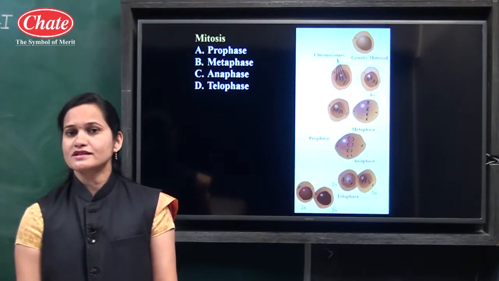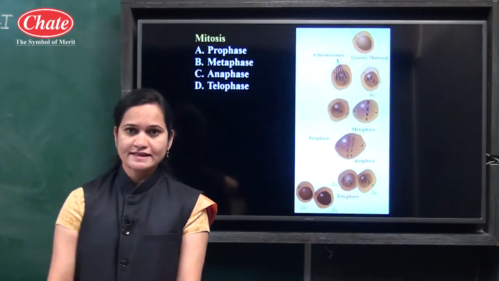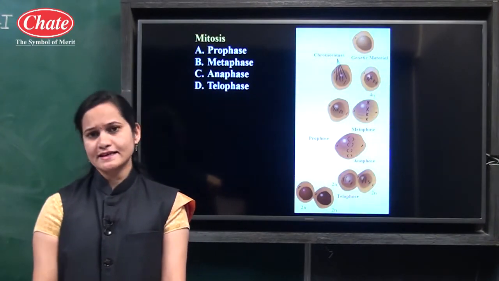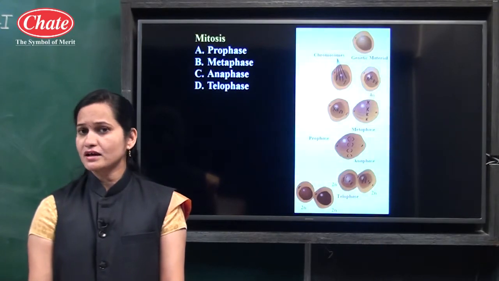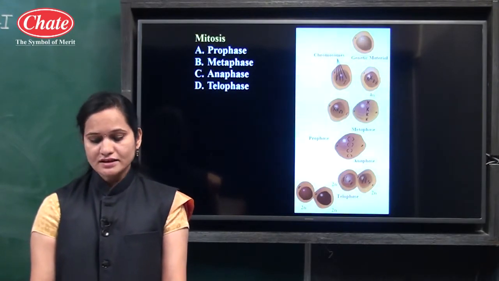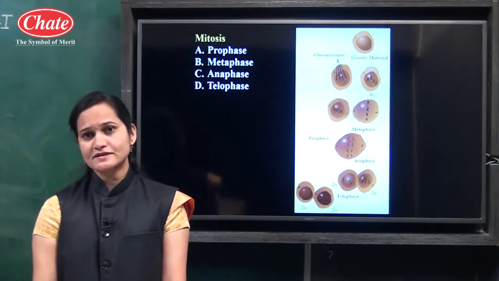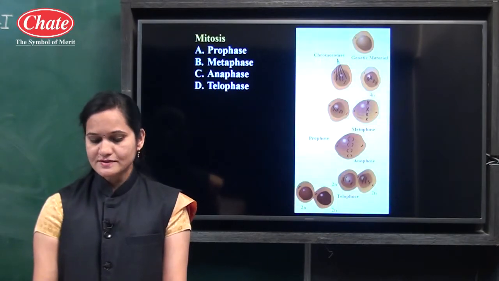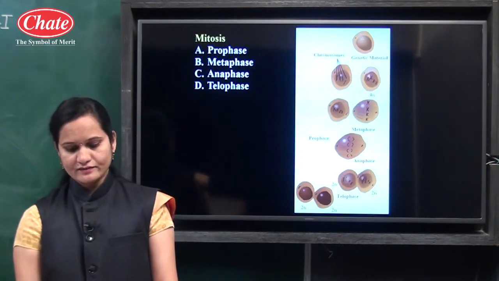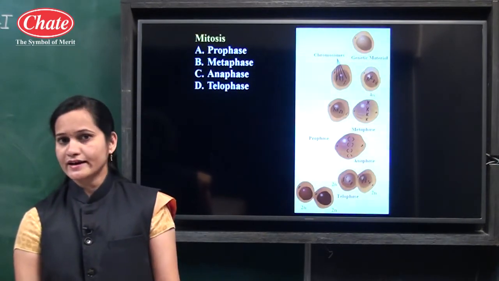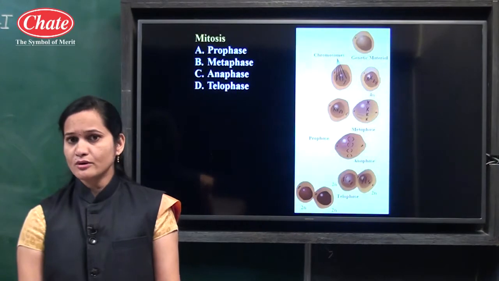In that, mitosis occurs in somatic cells. Now where are the somatic cells present? These are present in skin, bones and the blood. And with that, mitosis takes place in the stem cells also. Now stem cells means cells which can divide and become differentiated, and these also act as a repair system of the body.